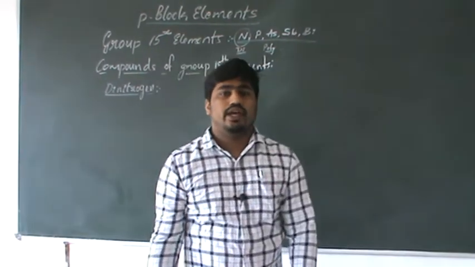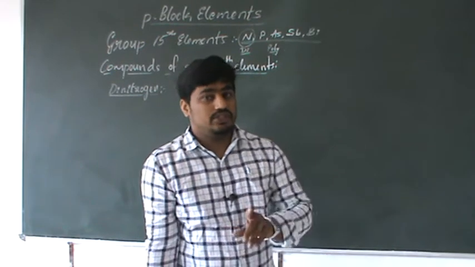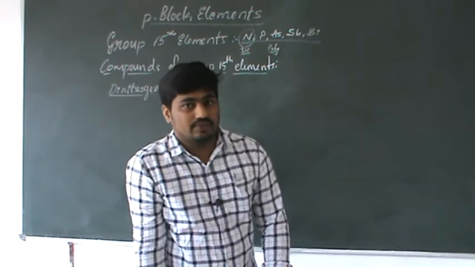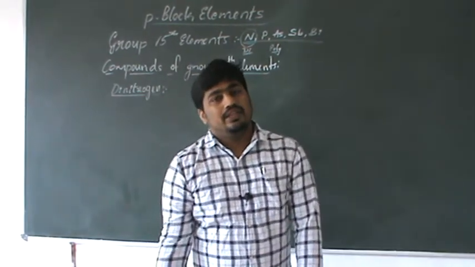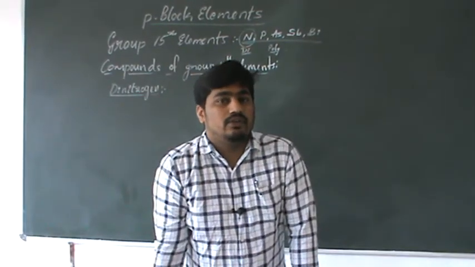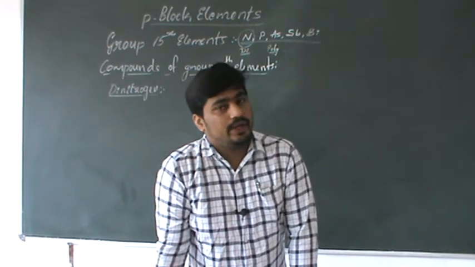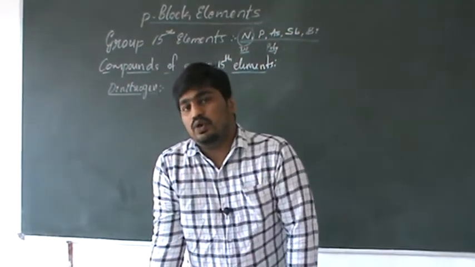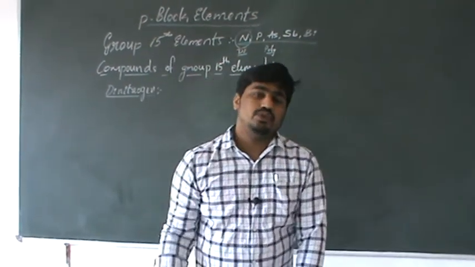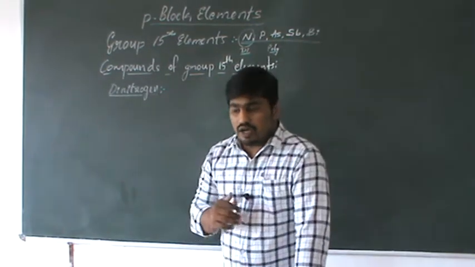Nitrogen shows diatomicity, others show polyatomicity, and nitrogen does not show any allotropy, but others show allotropy. There is a possibility of allotropes of phosphorus, but nitrogen does not show them. Nitrogen shows diatomicity and others show polyatomicity.